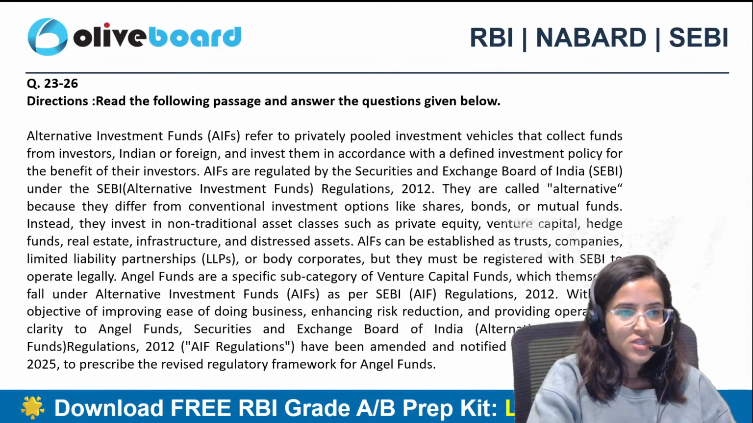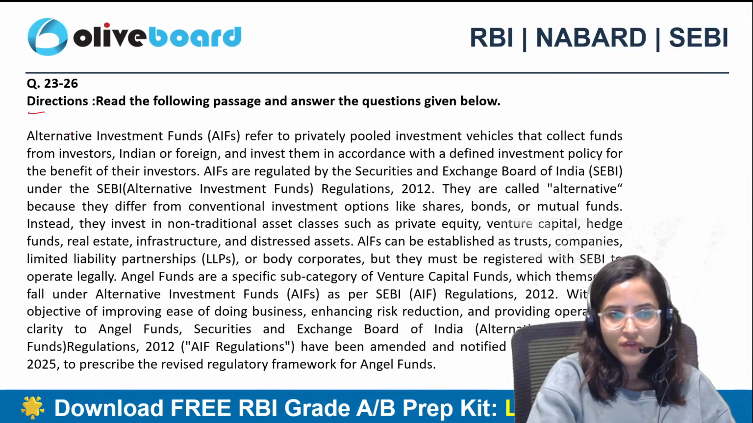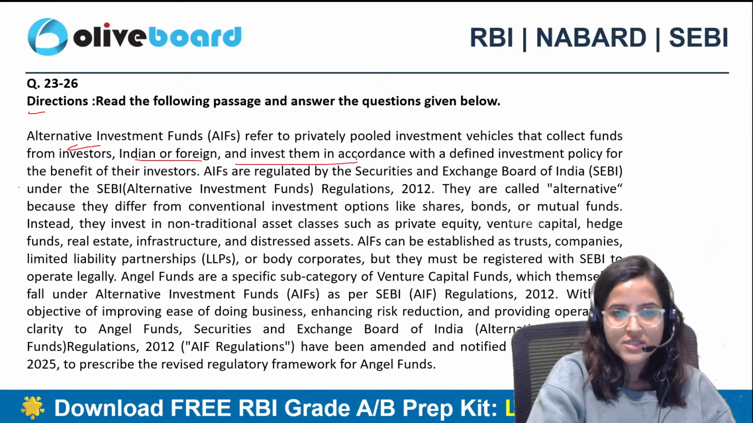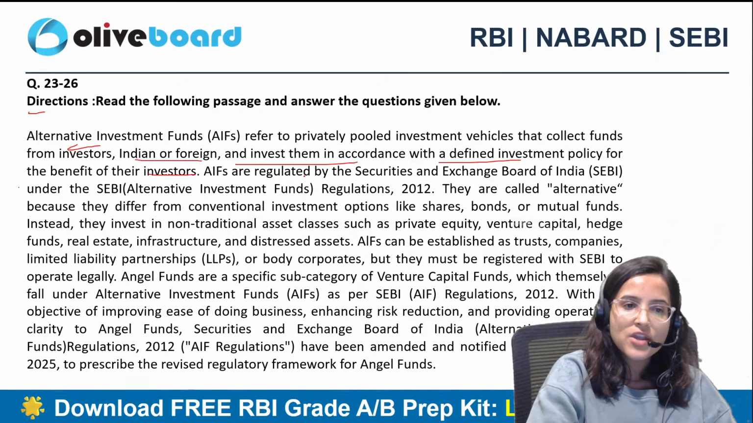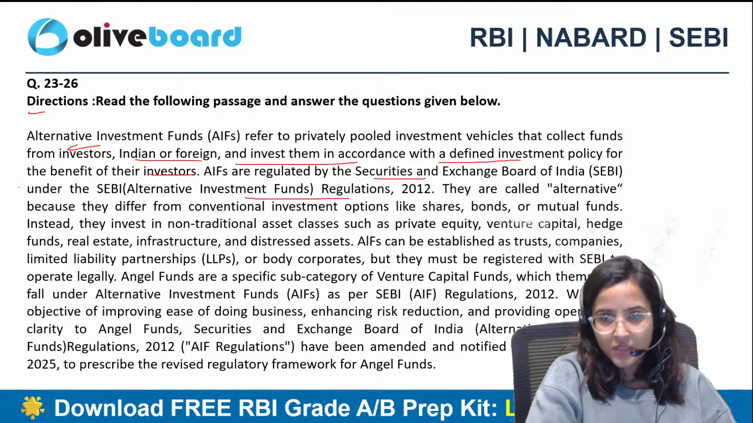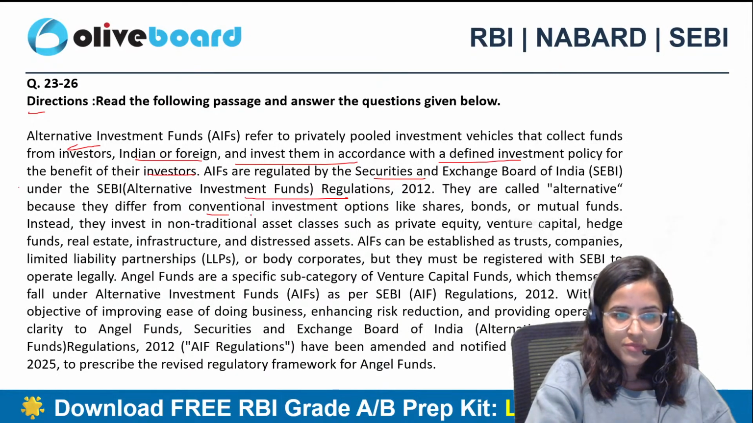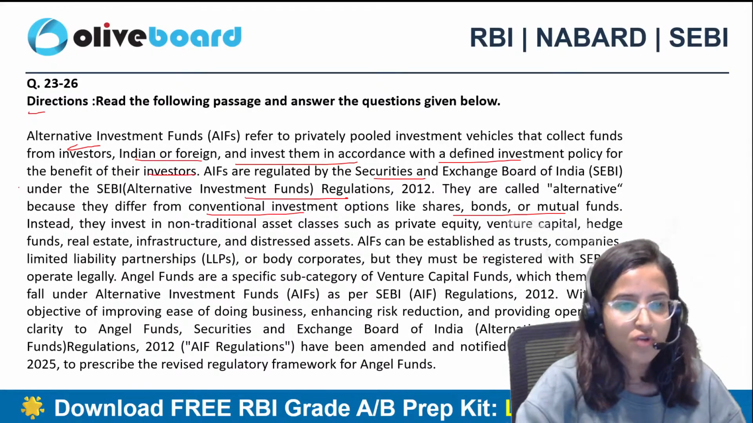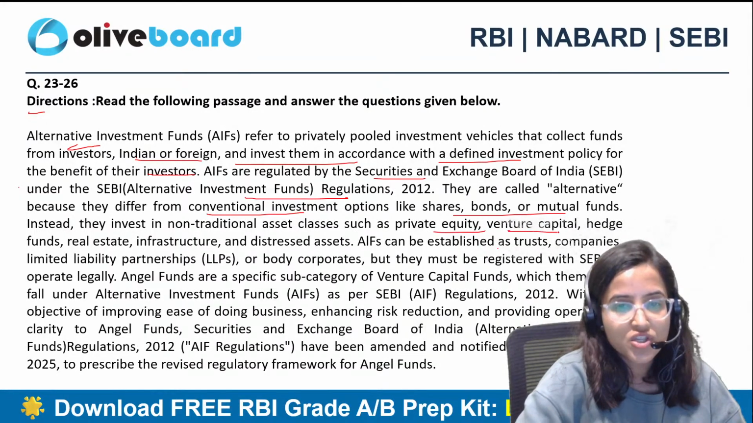23rd to 26 are based on this paragraph. We have alternative investment funds, which refer to privately pooled investment vehicles that collect funds from investors, Indian or foreign, and invest them in accordance with a defined investment policy for the benefit of their investors. AIFs are regulated by SEBI under the SEBI Alternative Investment Fund Regulations 2012. They are called alternative because they differ from conventional investment options like shares, bonds, and all. है ना. They invest in non-traditional asset classes such as private equity, venture capital, hedge funds, real estate, infrastructure, distressed assets.